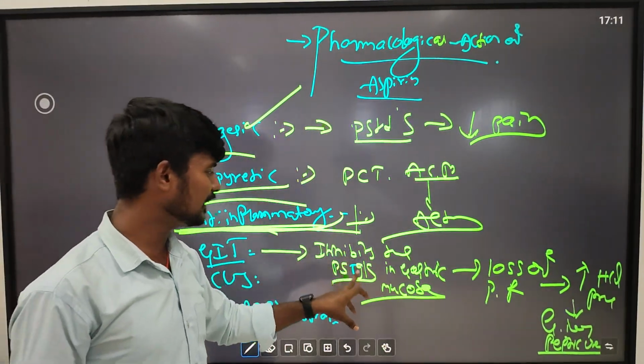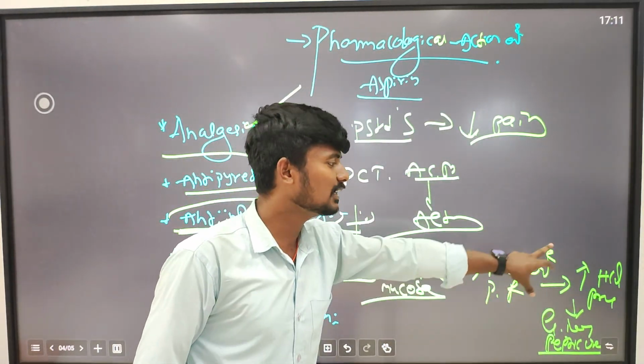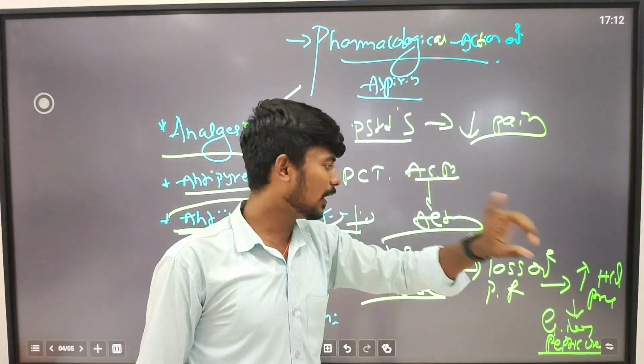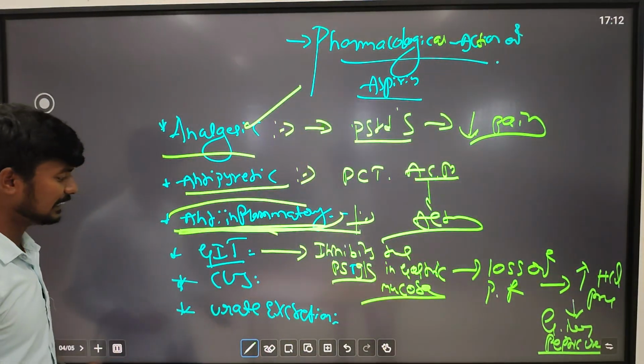Example, aspirin. It will inhibit the prostaglandins which are present in the gastric mucosa. Loss of protective function leads to increasing HCl production. What happens? That will lead to gastric irritation and peptic ulcer. This is mainly on the GIT.